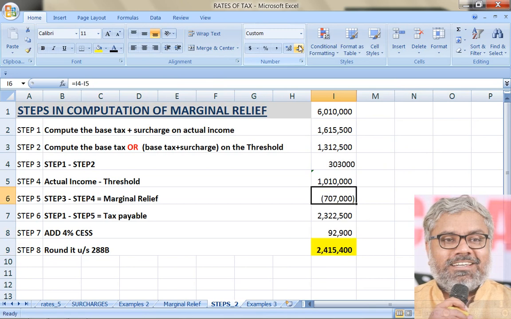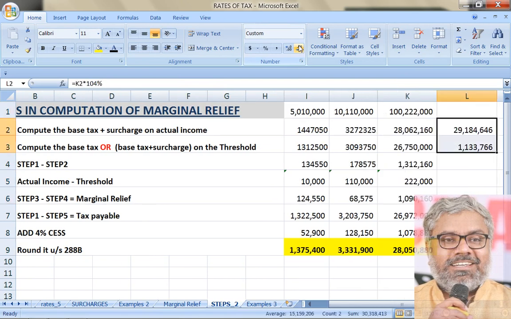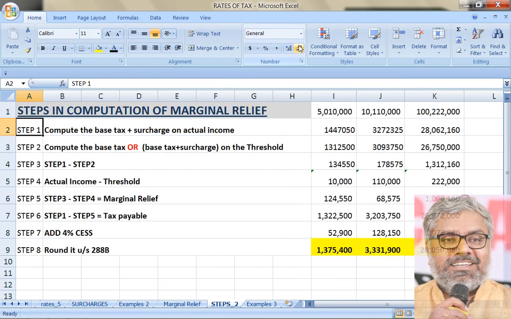No marginal relief. How do you know there is no marginal relief? Rather than by having the thresholds and how much availability of marginal relief is there, directly we can say, you apply the steps, no problem on the calculator itself. If marginal relief comes negative, it means there is no marginal relief. Relief cannot be negative. Just impossible. That is ridiculous. Relief is given because you are paying excessive tax more than what you are supposed to pay. If you are not paying excessive tax, there is no need of relief. So marginal relief will not come if it is negative by any chance. So that is one more example that we can take if at all such situations occur.